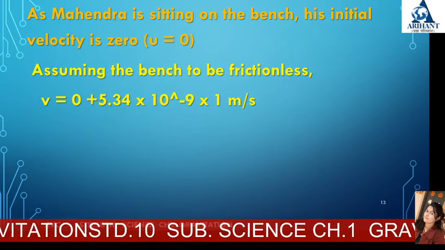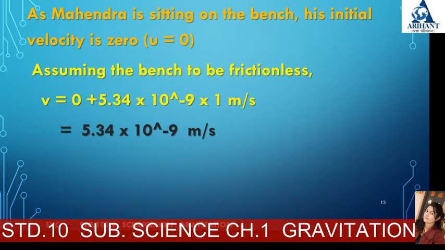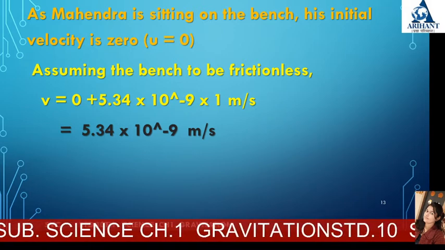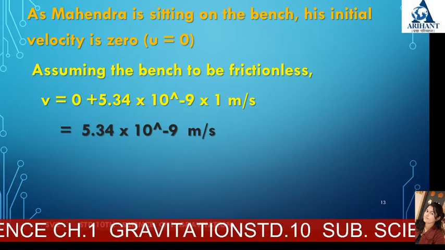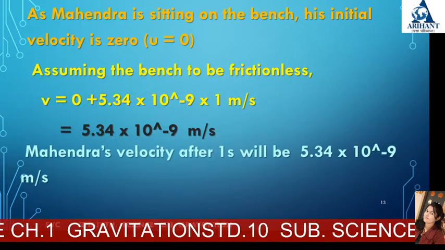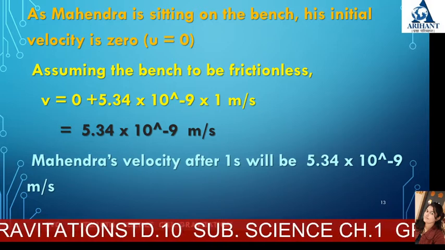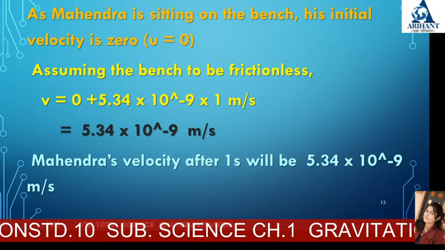So v is equal to 5.34 into 10 raised to minus 9 meter per second. So Mahindra's velocity after 1 second will be 5.34 into 10 raised to minus 9 meter per second.